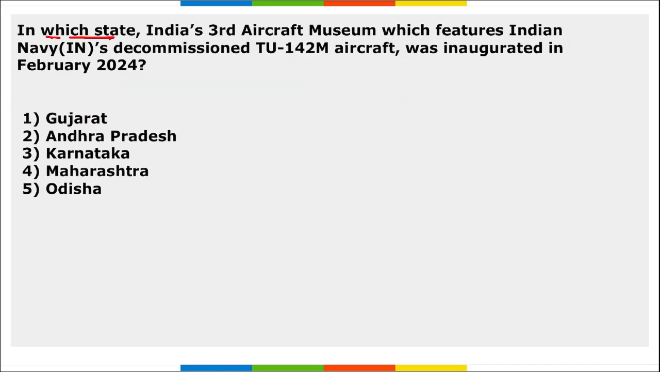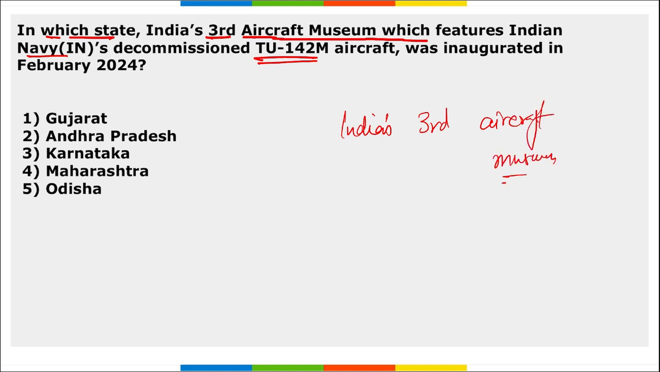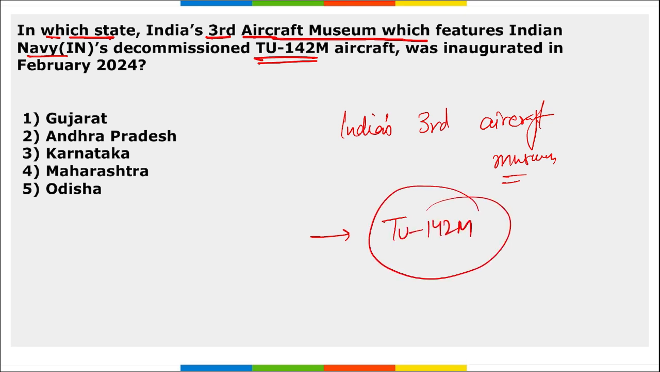Next, in which state was India's third aircraft museum, featuring the Indian Navy's decommissioned Tu-142M aircraft, inaugurated? So this is India's third aircraft museum, right? And here the Tu-142M, an Indian Navy decommissioned aircraft, was showcased. Question asked here is, where is this third aircraft museum of India? It is in Andhra Pradesh. Right option is option 2.